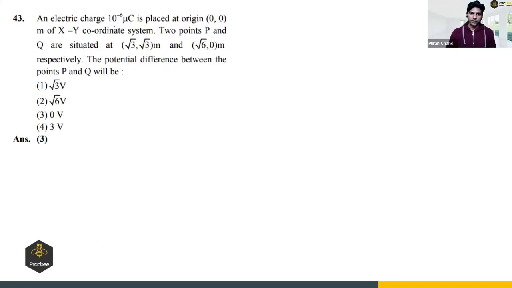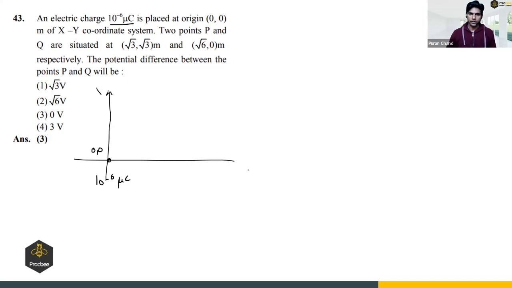An electric charge 10 raised to power minus 6 microcoulomb is placed at the origin of XY coordinate system. Two points P and Q are situated at root 3 comma root 3 and root 6 comma 0. The potential difference between the point P and Q. So we have given a point charge 10 raised to power minus 6 microcoulomb at the origin 0 comma 0.